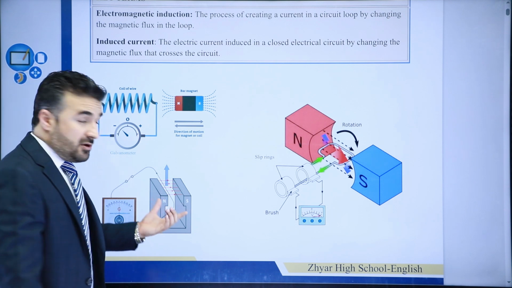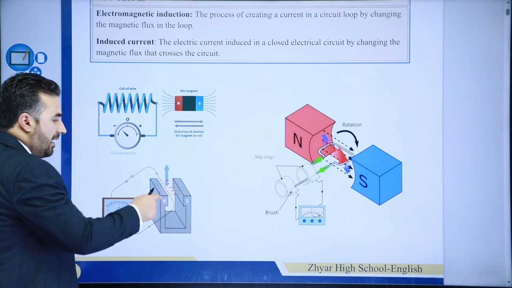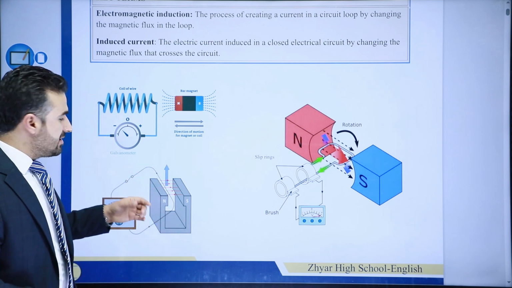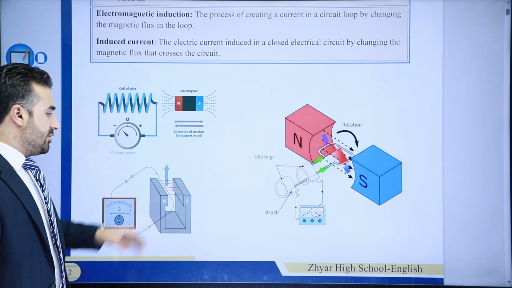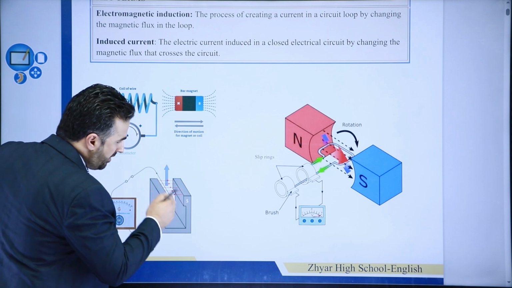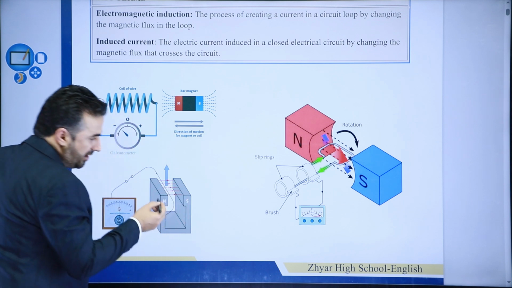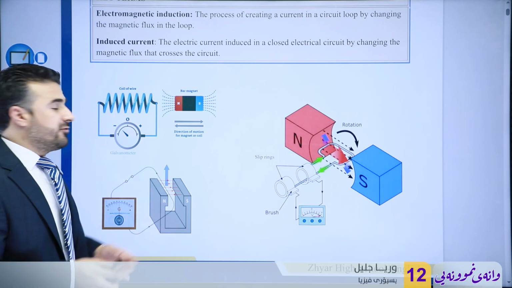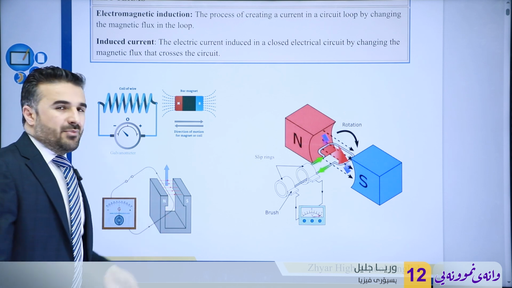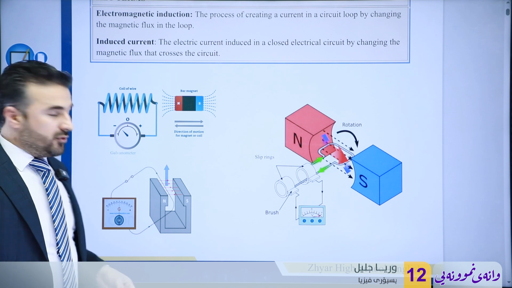If you have a specific, limited length, and obviously the number of turns n here is just one. But consider this: what would happen if we move the wire parallel to the magnetic field lines? In that case, would it cut any magnetic field lines? The answer is no. Then of course you wouldn't be able to induce current, or induced electromotive force in this case.